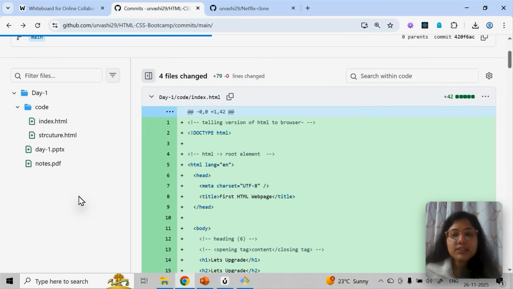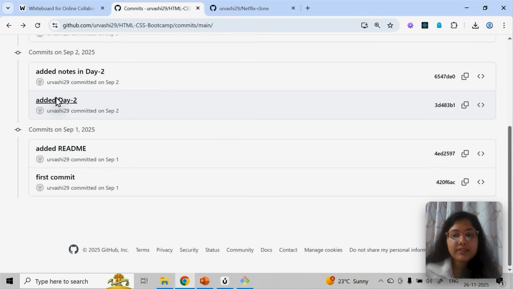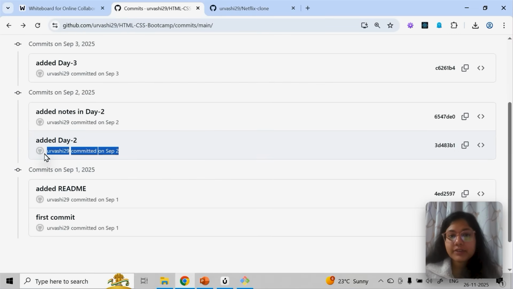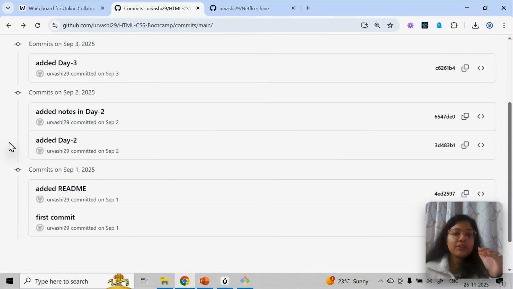Next, this is the commit message, like 'added day 2' means I've added day 2, along with on which date and who committed. Let's say four people are working on it. You can see which person committed what code, so you can keep track. So there is no blame game here.